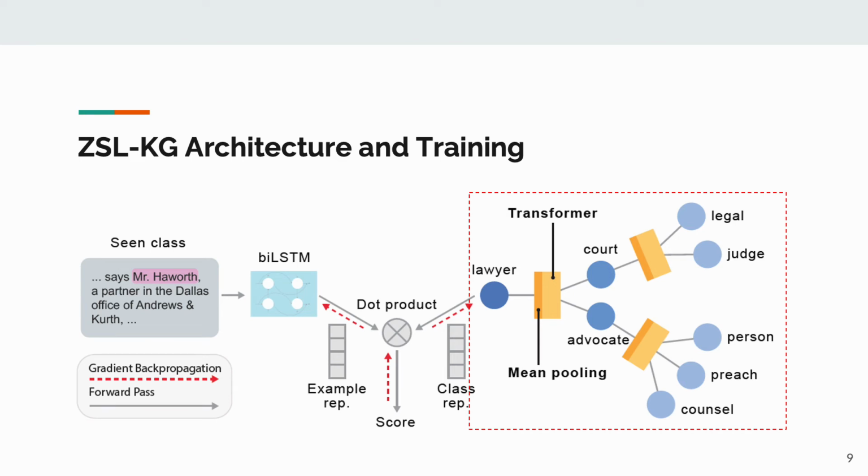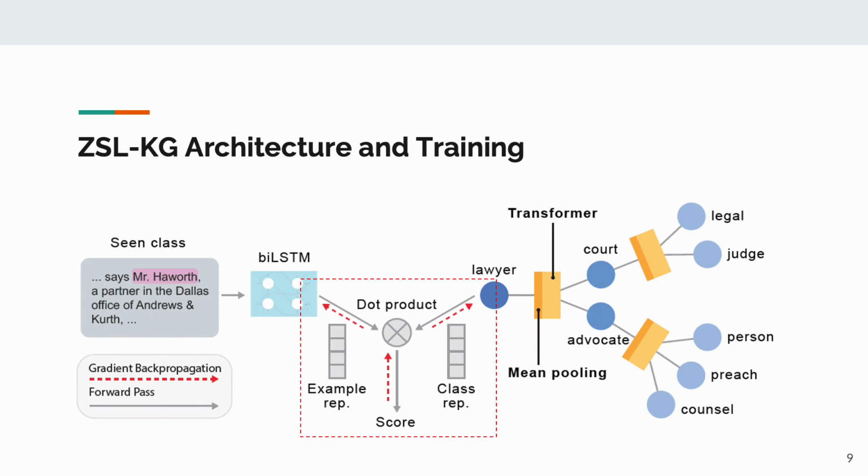On the right-hand side, we have the class encoder, which in our case is the Transformer Graph Convolutional Network. In this example, we have a two-layer graph convolutional network with a transformer aggregator. After the messages from the node neighbors are passed through the graph convolutional network layers, we map the classes to the learned node features and treat them as our class representations.